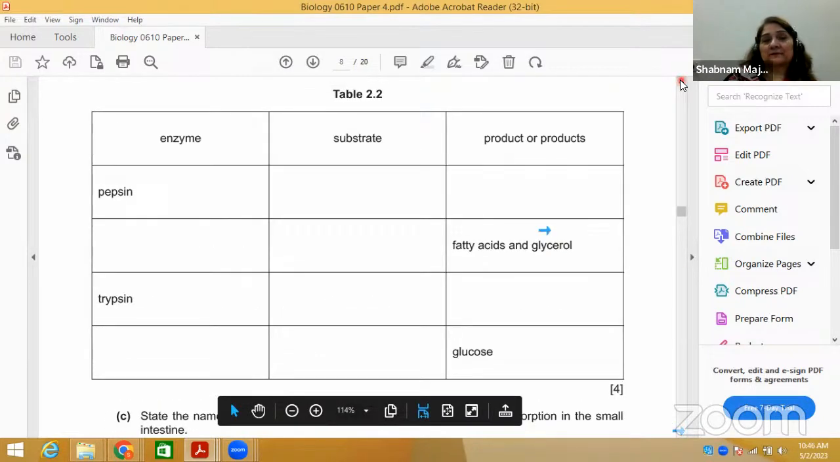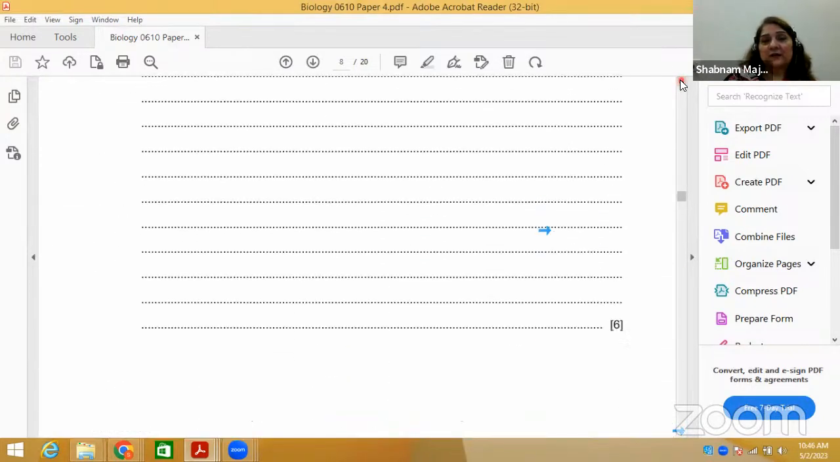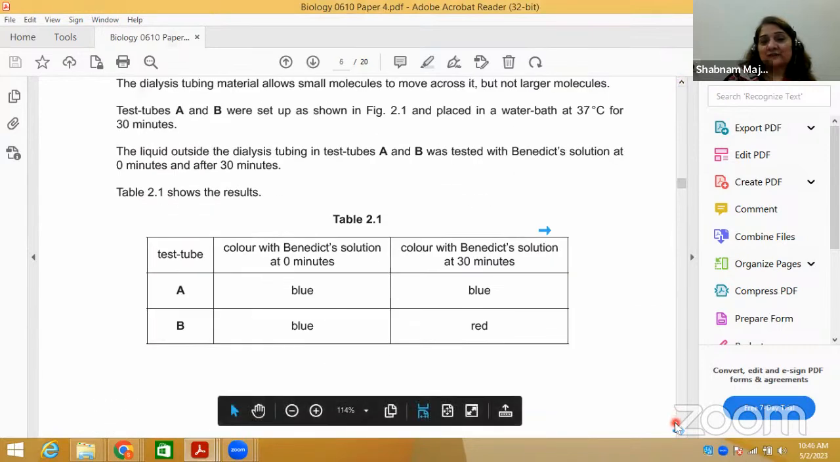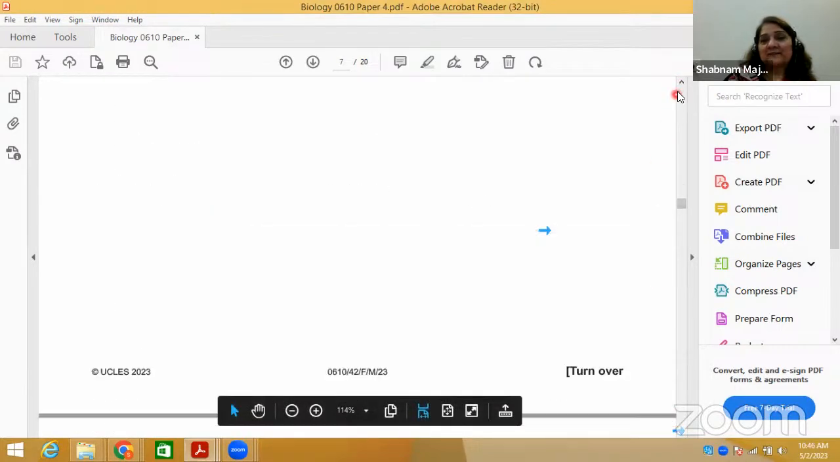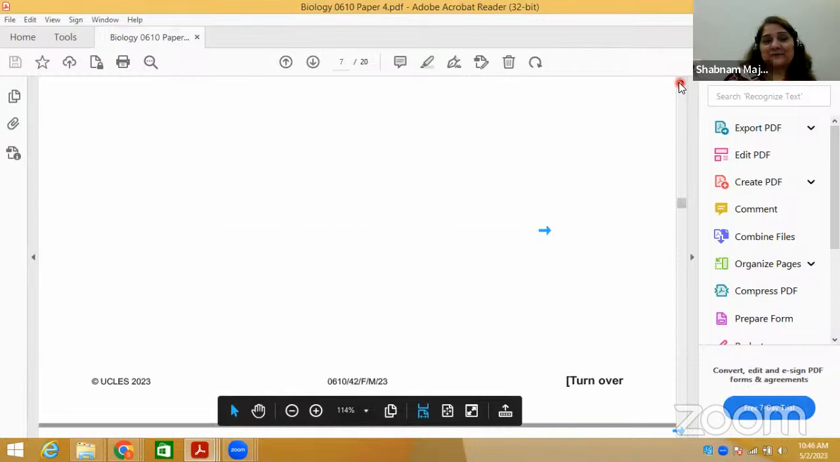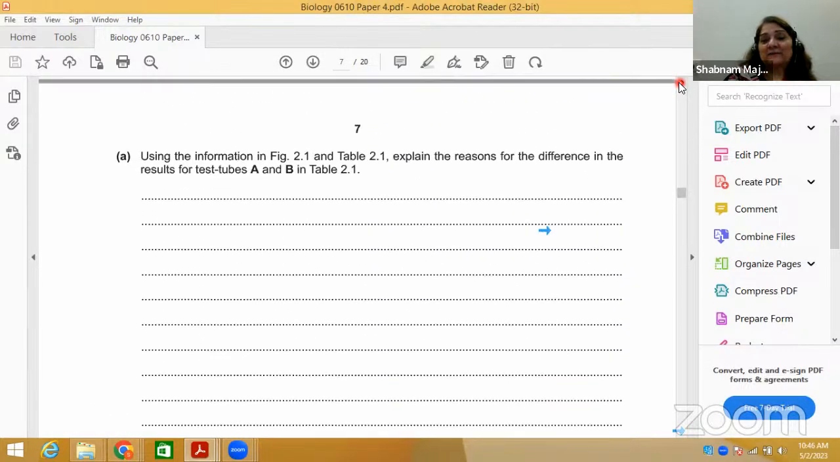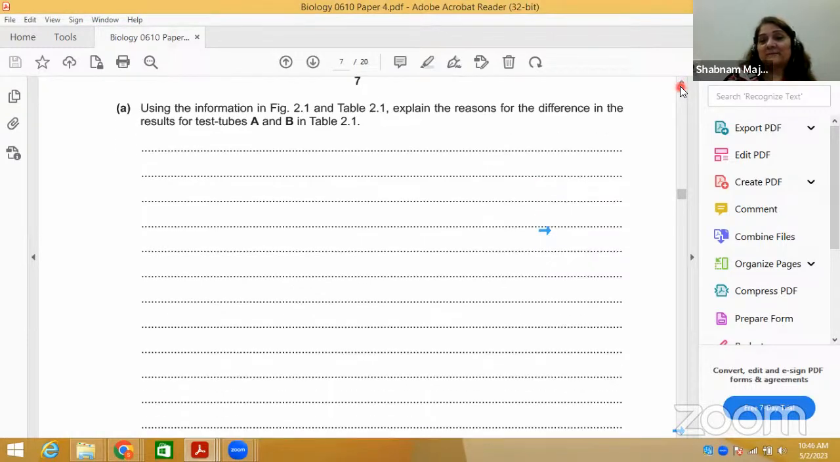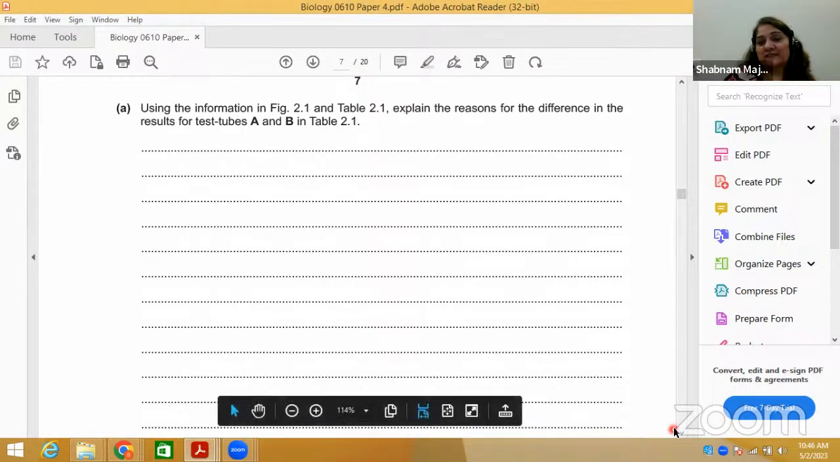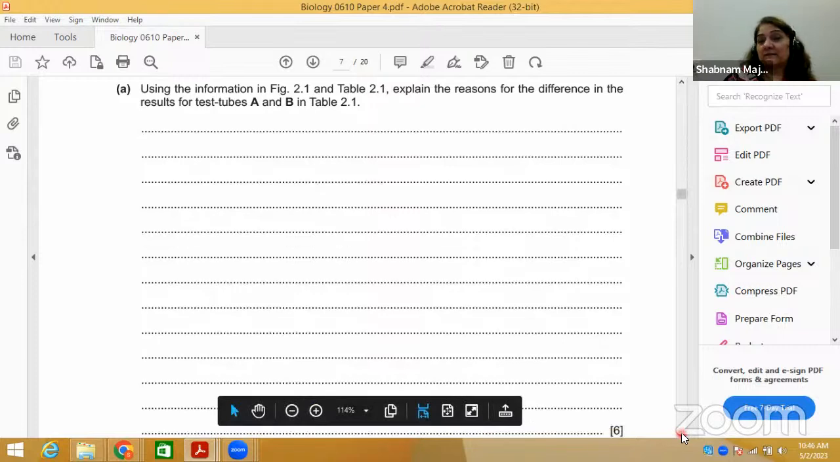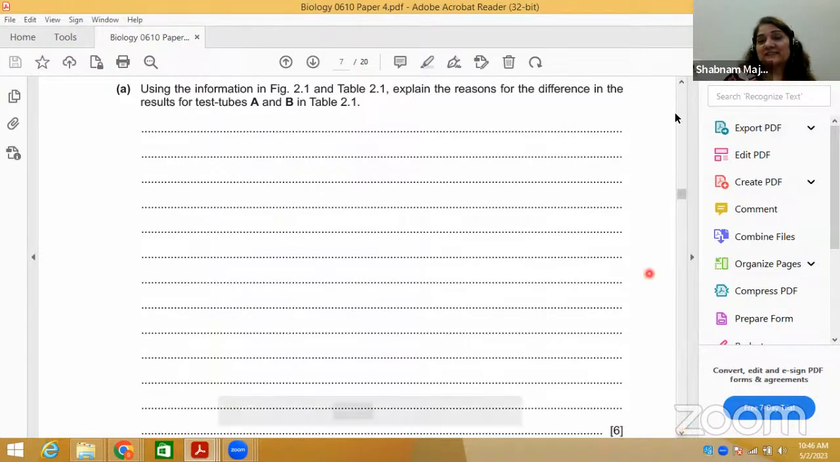If you have done the Benedict test, that's not difficult. So far we have seen that in the O Levels paper there was no 6 marks question in the specimen we did, but you can get a 6 marks question too. Now this is a 6 marks question.